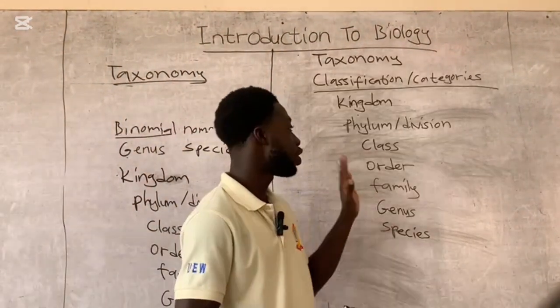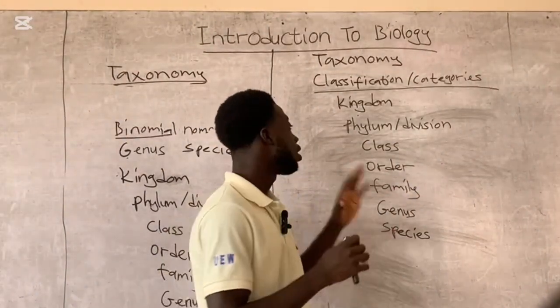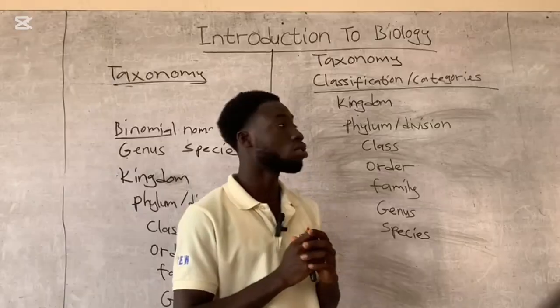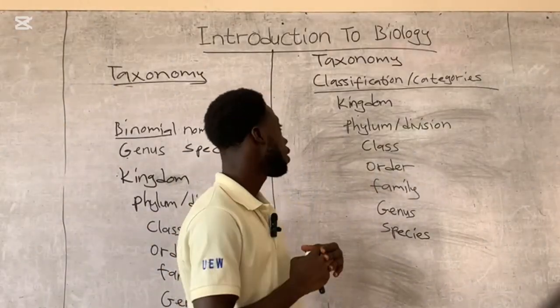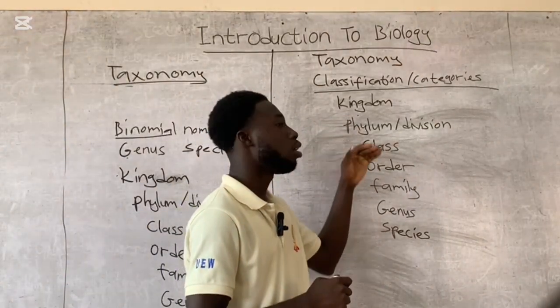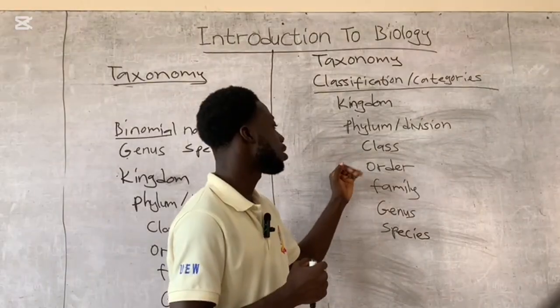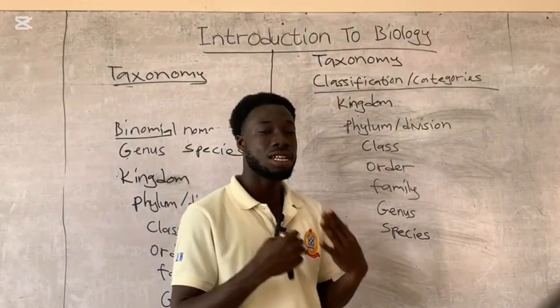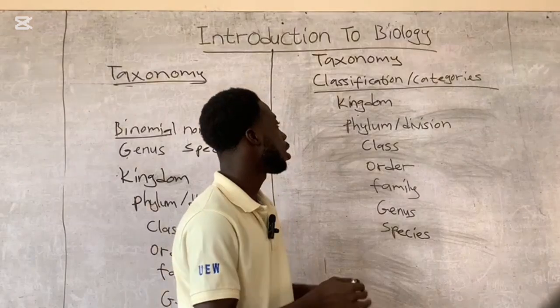So this is the classification which was done by Carl Linnaeus. So he grouped living organisms into classifications or categories. So the first one is kingdom. We have the phylum or the division, then class, order, family, genus, and the last one is what? The species name.